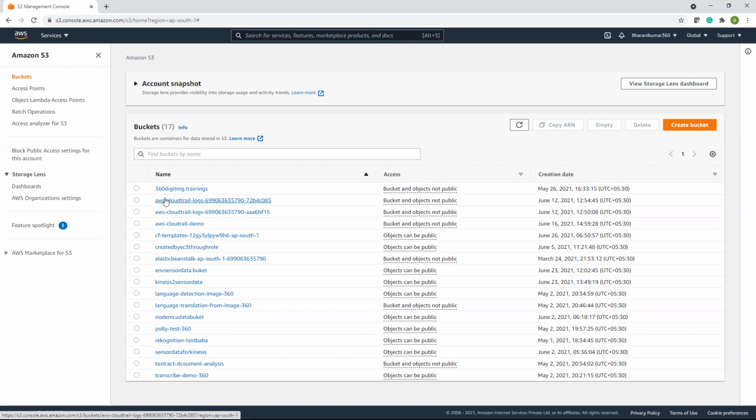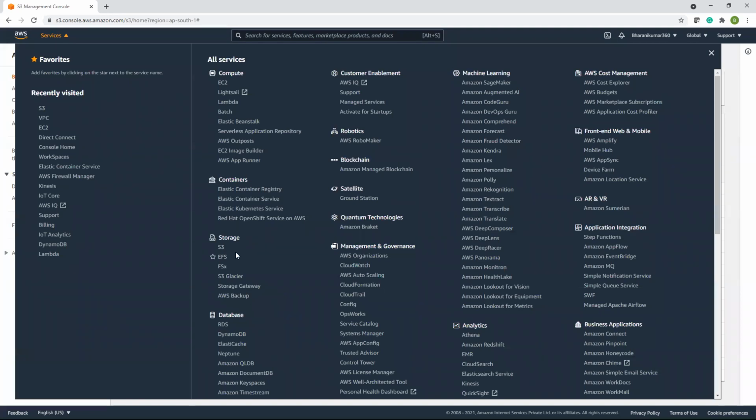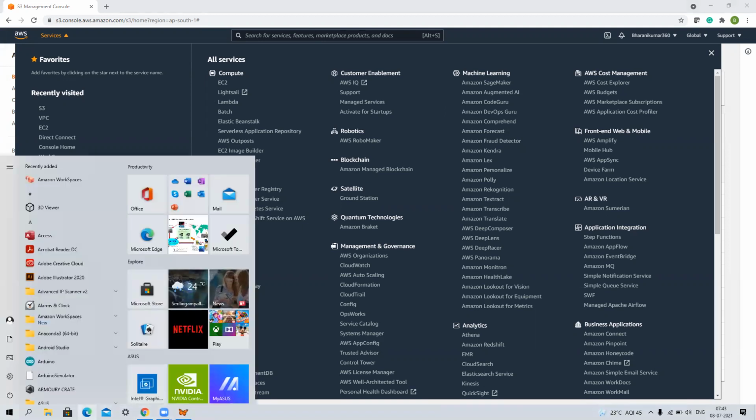And we have three kinds of storages offered by AWS. If I go to services under storage, I have S3, EFS, FSX, and these two also again belong to S3 and AWS backup. So all these are there in storage. Let us understand different types of storage. Let me open this presentation.